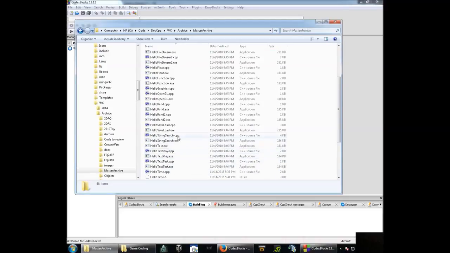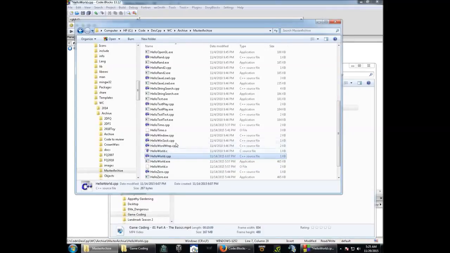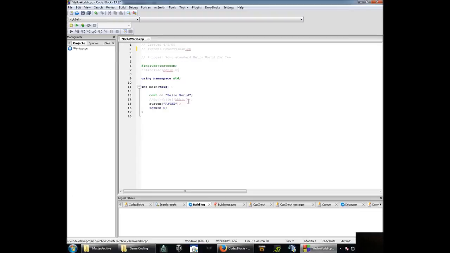And now for me to find my starting hello world. What's at the bottom? There's hello time, hello WinSocket, word wrap. Oh, that's a good one. But we want to do hello world. With my archive here, hello world is one of them. You want to double click it and it should identify CodeBlocks as the starting point.